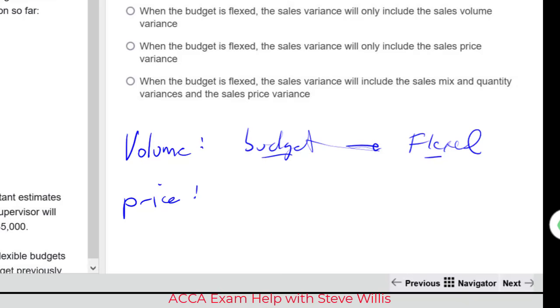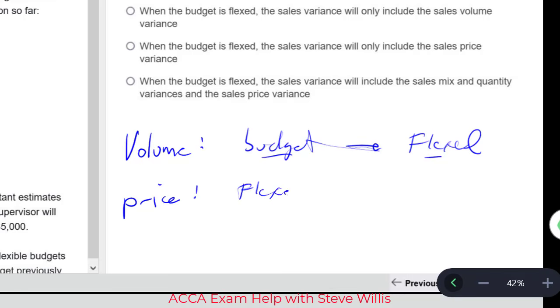Guys, if this is fuzzy for you, find my video on variance review on the sales price and the sales volume variance, and you can go back and revise this topic if it's fuzzy for you at this moment. Moving on, the price variance then, that's looking at the flexed sales versus the actual sales.